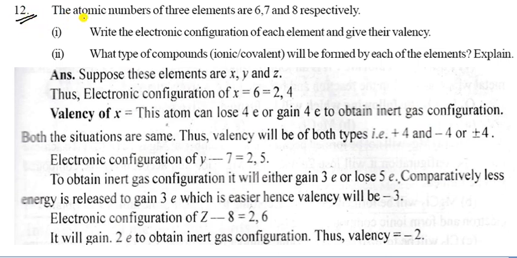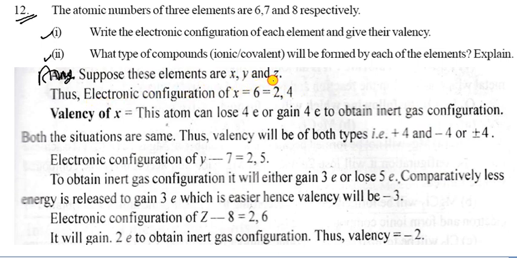Let us see the 12th question. The atomic numbers of 3 elements are 6, 7, 8 respectively. First, write the electronic configuration of each element and give their valency. Second, what type of compounds, ionic or covalent, will be formed by each element? Explain. So the answer is here. Suppose these elements are X, Y and Z.